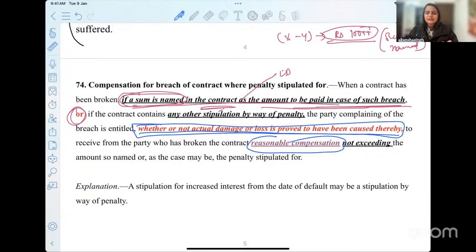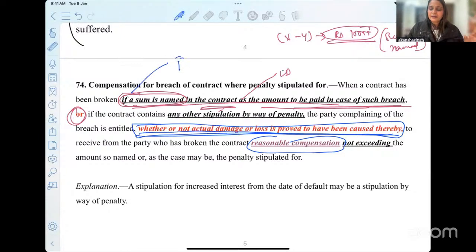If you barely read the provision, it says whether or not actual damage or loss is proved to have been caused, you will still be entitled to get compensation from the other party, provided a clause of the same exists in your contract. But there is interpretation that has been done of this. Okay, so if you get a subjective answer, I will tell you what to mention and what to write, and how we have interpreted this entire concept of proving actual loss or damage or not. So from the bare provision, you have to take this part as well.